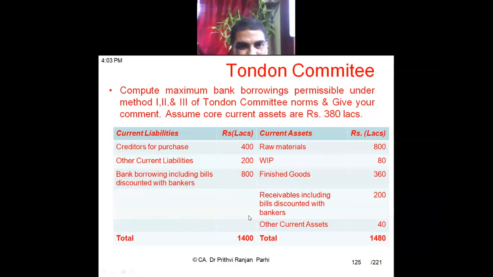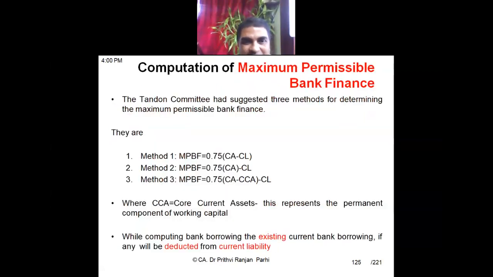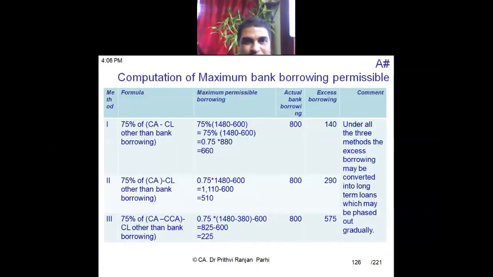1400, but that includes bank borrowing. So excluding bank borrowing, how much? 600. So 1480 minus 600 is the maximum permissible borrowing under method 1. Second case: 75% of 1480, and from there 600 will be deducted. So 510 is the maximum permissible borrowing.